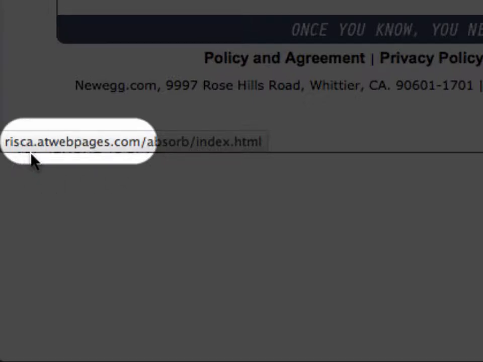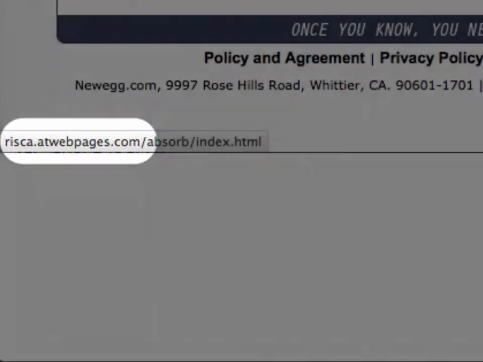The RISCA is called a subdomain. The atwebpages is the primary domain, the main domain of the company or of the website, and then .com means it's a commercial website. Now, the RISCA is not the least bit important. We're focused on the atwebpages.com. That's the part that we want to investigate.